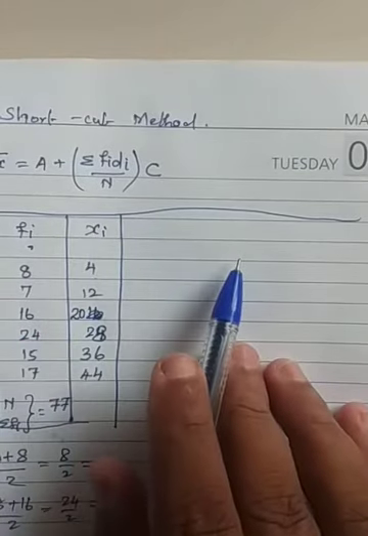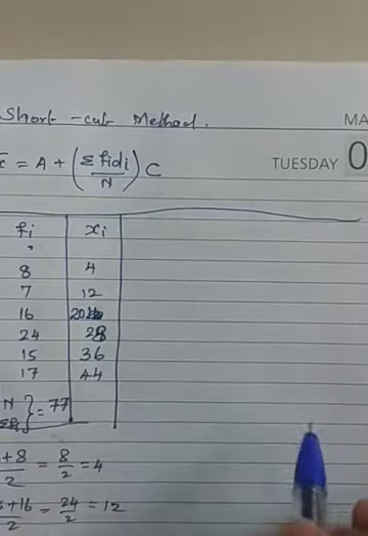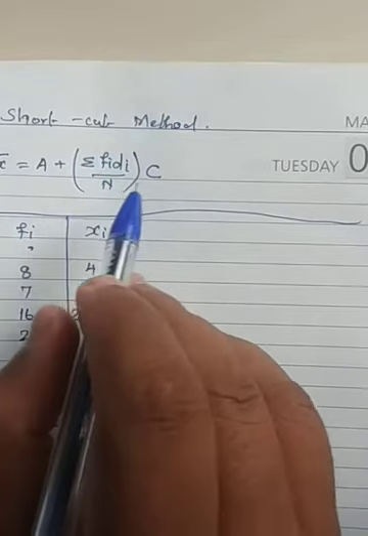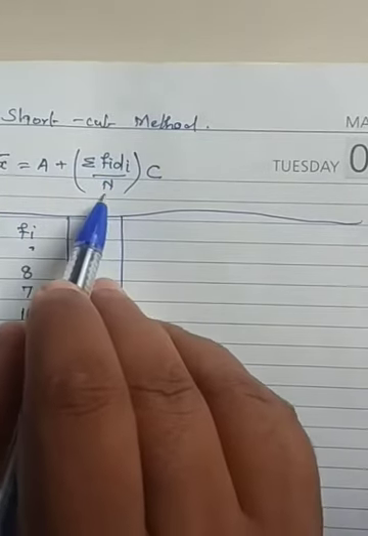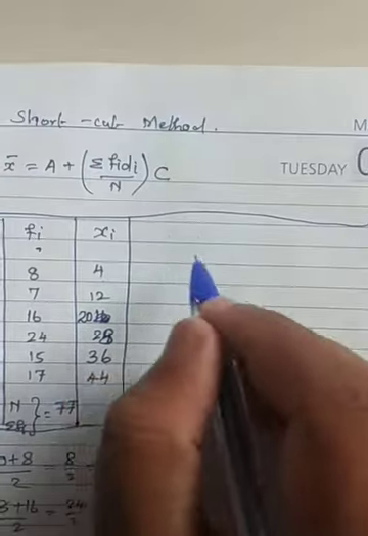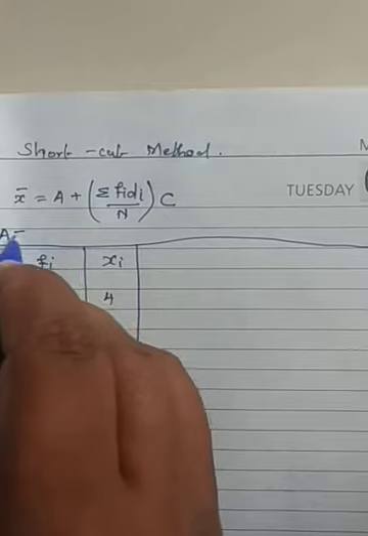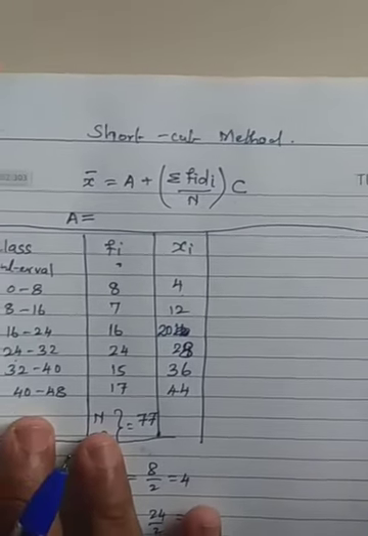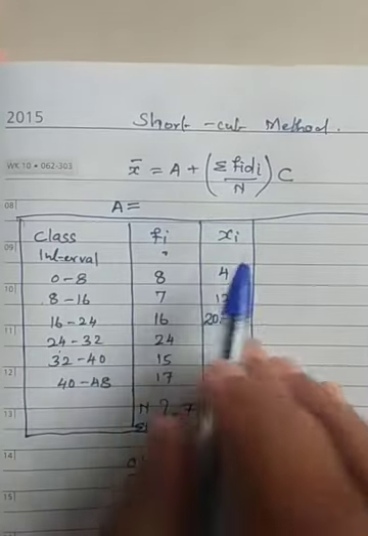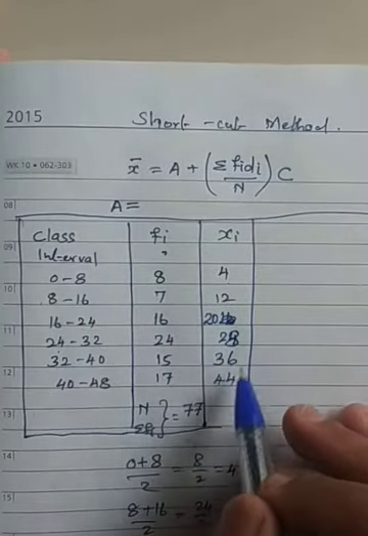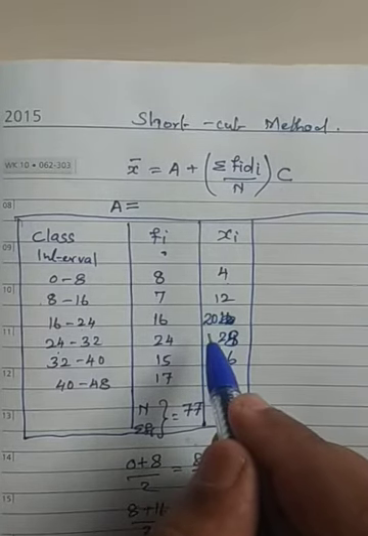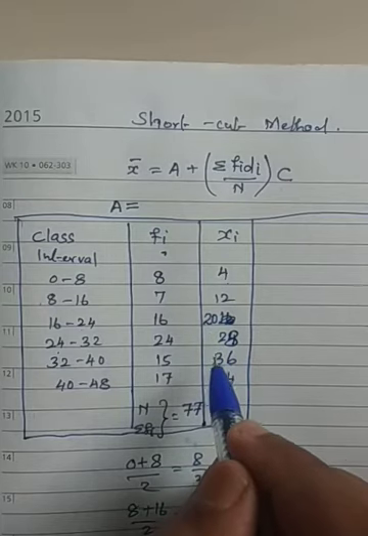Now we have Fi. We need to get D. We must know A, we must know N, and we must know C. So first, A is nothing but an assumed value. Where will you assume it? Usually on Xi, because the assumed value is one of the Xi. Either you can take 20 or you can take 28, your wish.